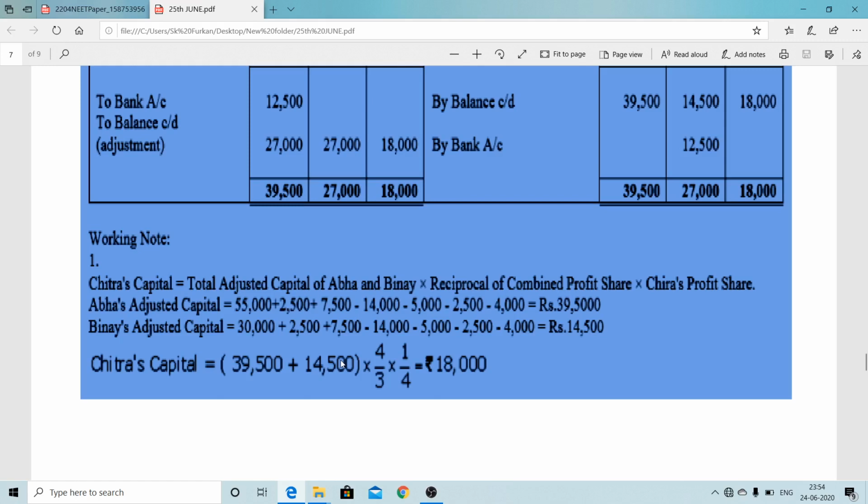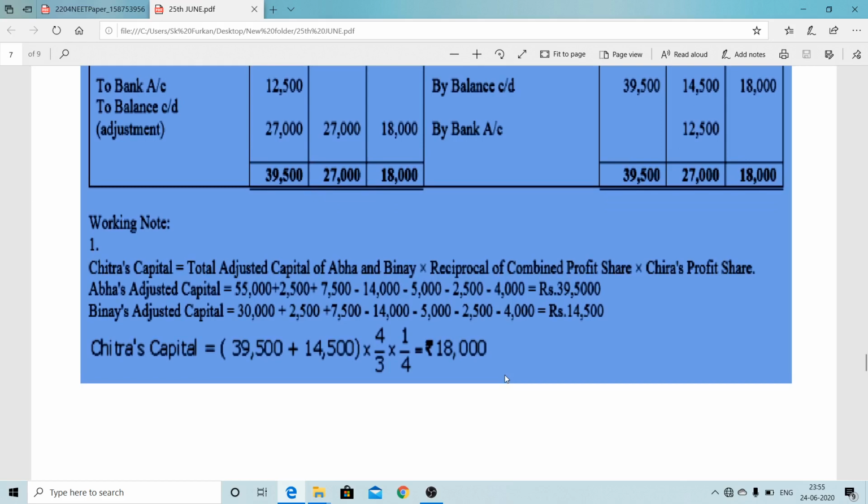So we can use the unitary method like the other problem which is shown. For 3/4 purposes 54,000, 1 purposes how much, 1/4 purposes how much. So it is coming 18,000 using unitary method. So therefore Chitra's capital, that is the new partner's capital, coming 18,000.